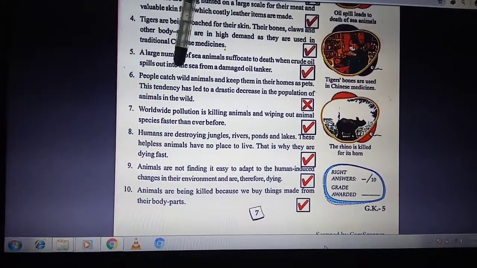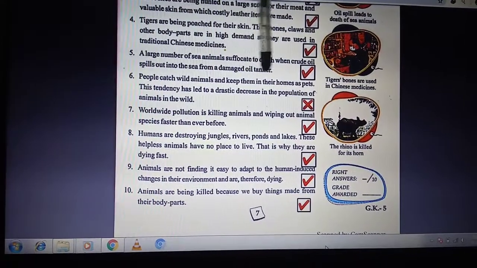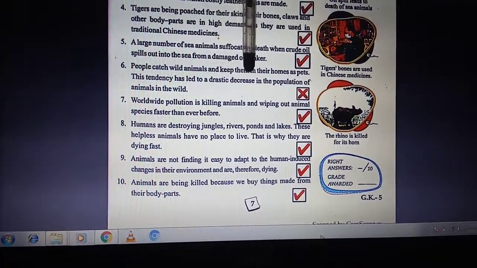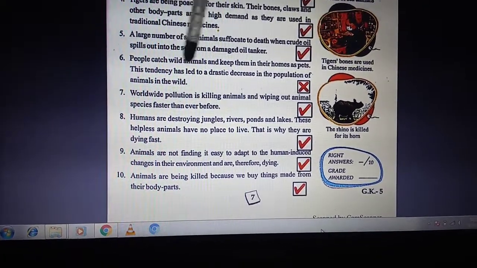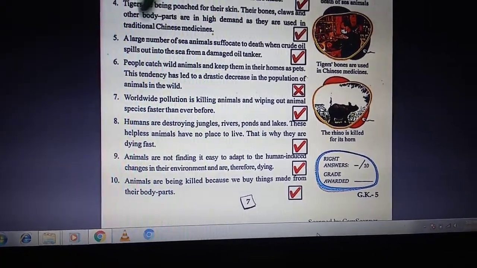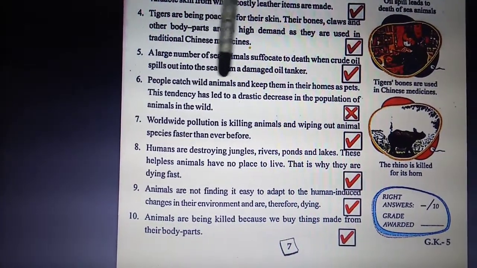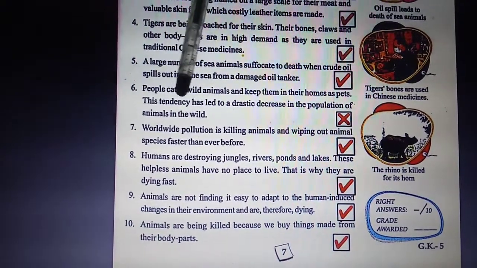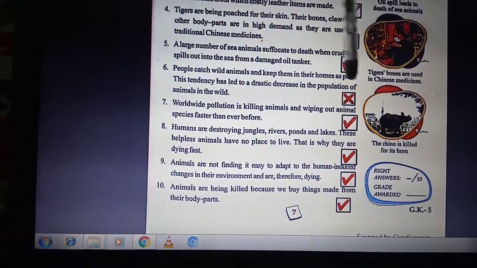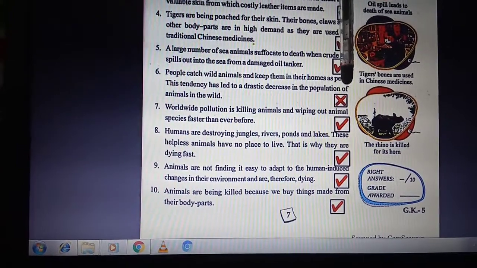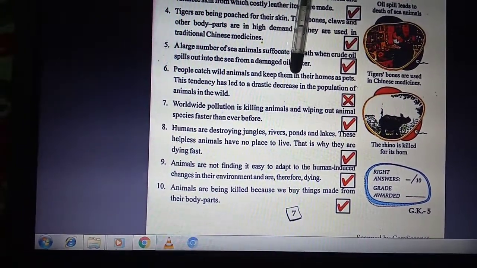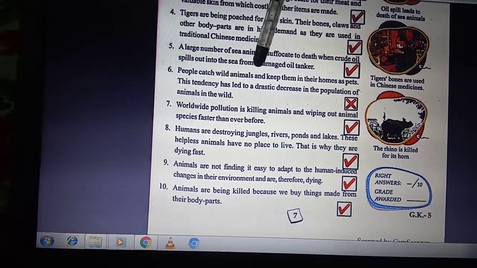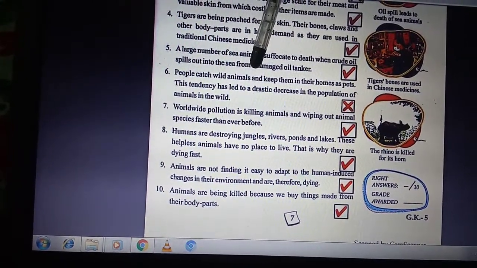Next is people catch wild animals and keep them in their homes as pets. This tendency has led to a drastic decrease in the population of animals in the wild. Tendency means behavior, and drastic decrease means huge decrease. Catch means to hold. Put cross in the box given. The statement is false because humans are keeping the animals in their homes as pets. This has led to decrease in the population of wild animals.